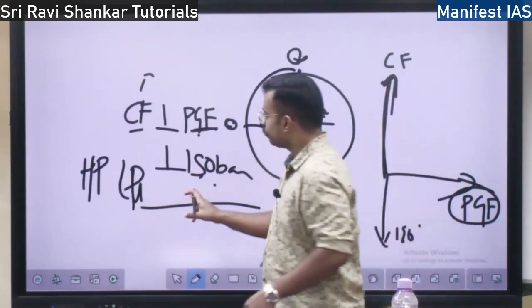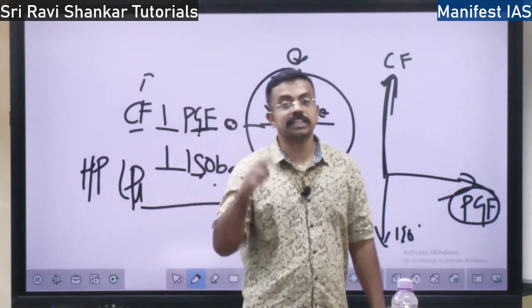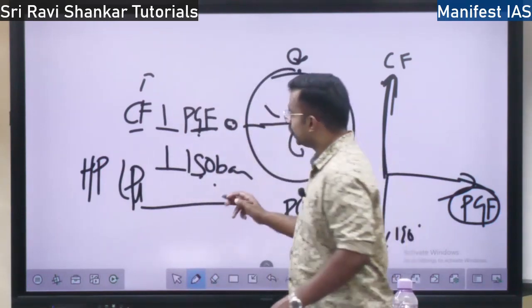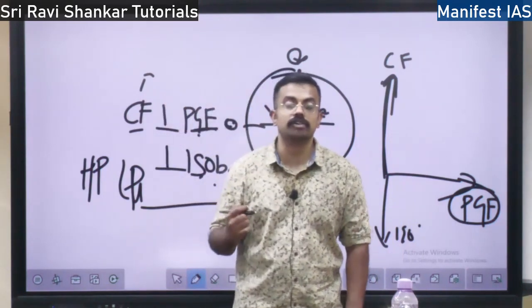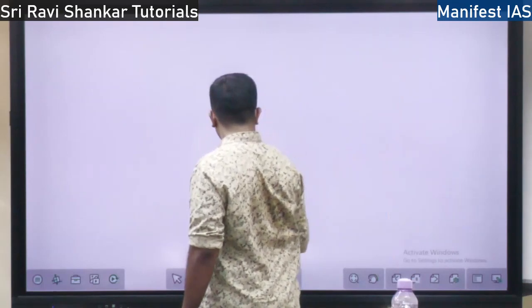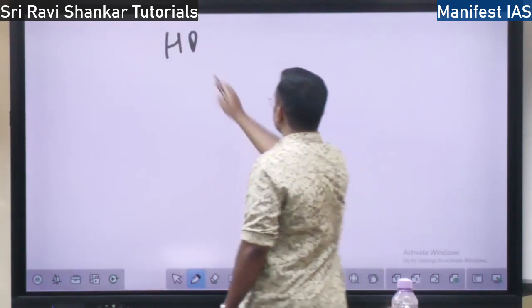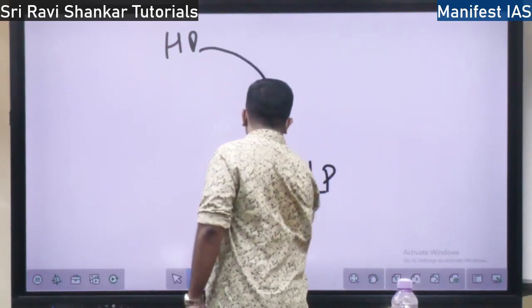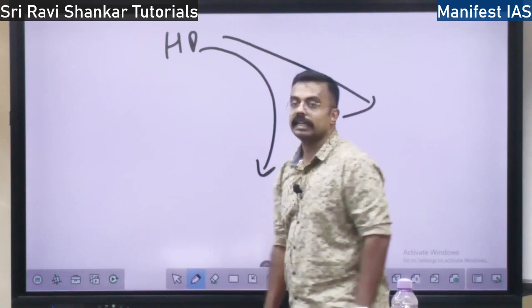So if the pressure gradient force is high, what happens? The deflection will also be high. Deflection means the change of direction. Change of direction will also be high. Suppose here is the high pressure region and here is the low pressure region. If the difference is high, the bending will be very more. If the difference is low, the bending will be very less.